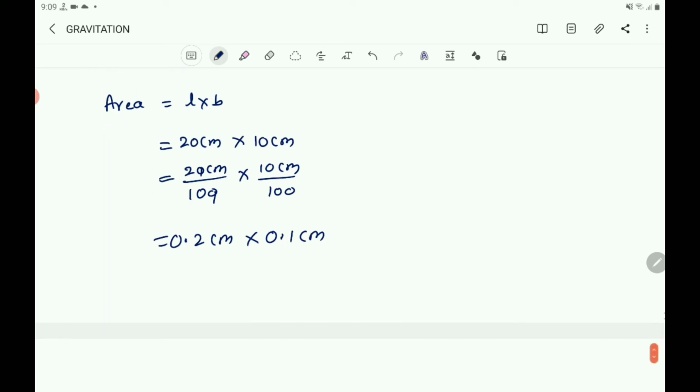The product you will get. So area equals 0.2 into 0.1. You will get 0.02. You know that 0.2 into 0.1, 2 ones are 2. You will get here 1 and 1, 2 places are there after the decimal point. So you must take 0.02 m square.